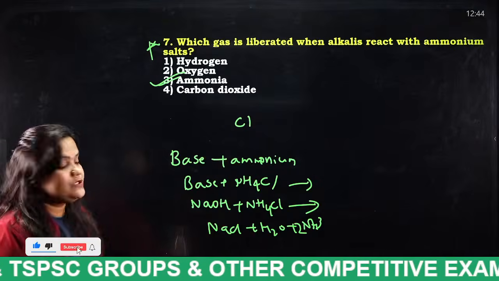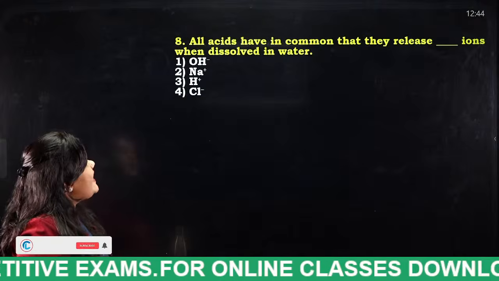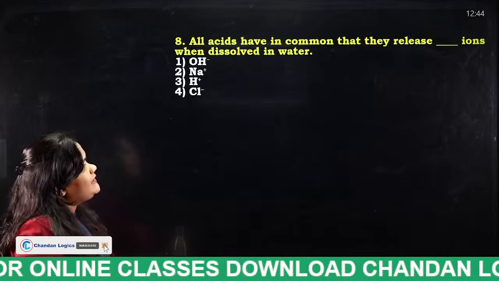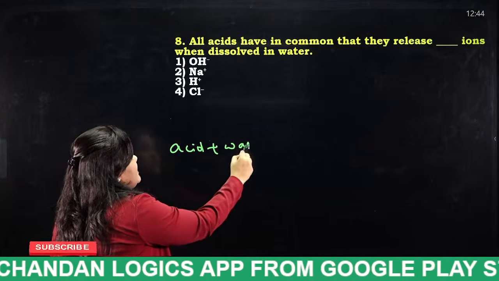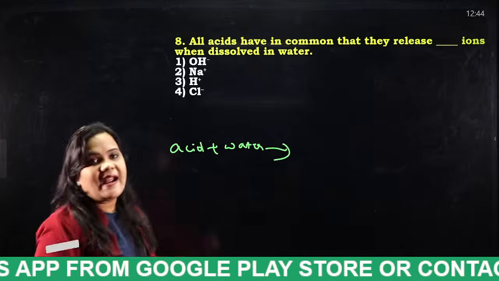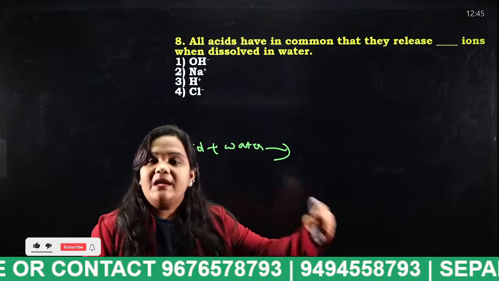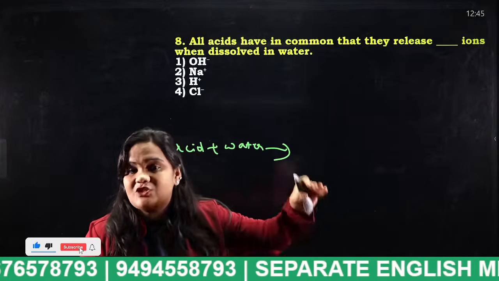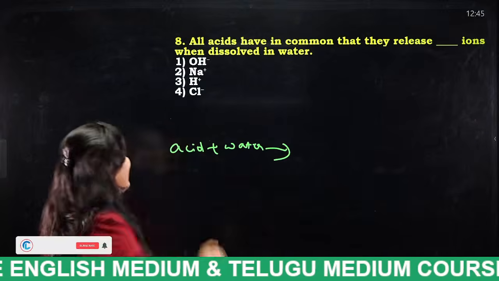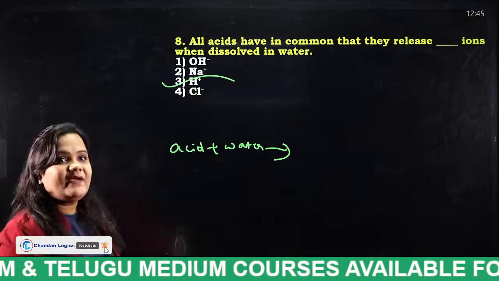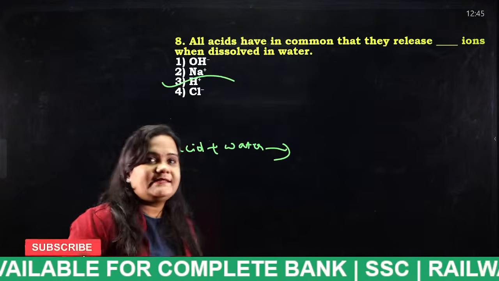Next. All acids have in common that they release dash ions when dissolved in water. When acid dissolves in water, what will they give us? Everybody can answer this. Tell me, students, when acid dissolves in water, they will release what ions? When a base is dissolved in water, they give us hydroxide ions. So what is the answer, students? Hydrogen ions. Very good. I think everybody knows this chapter very well. You are answering very well. Very good, very good.